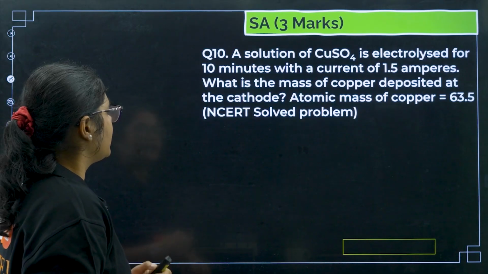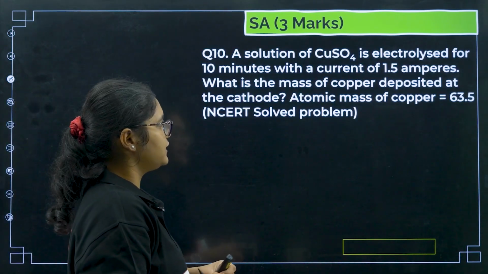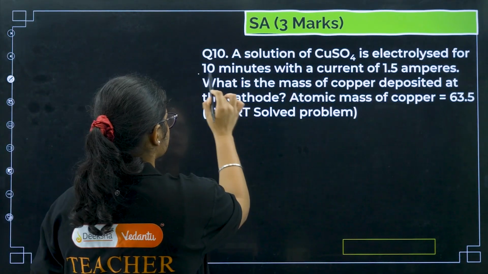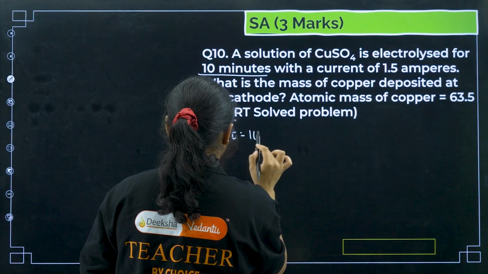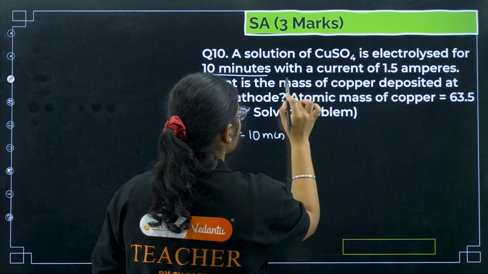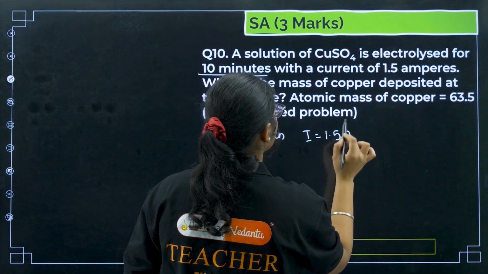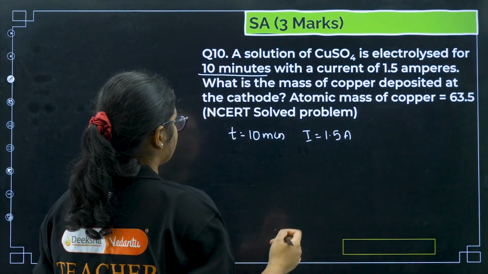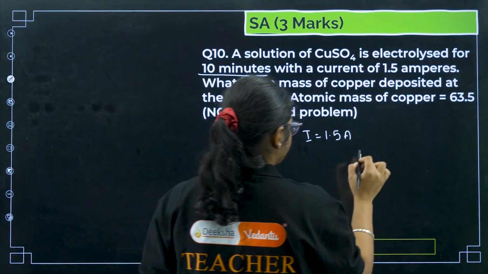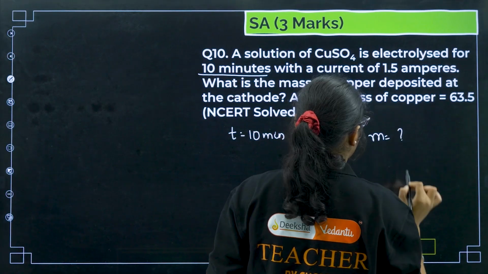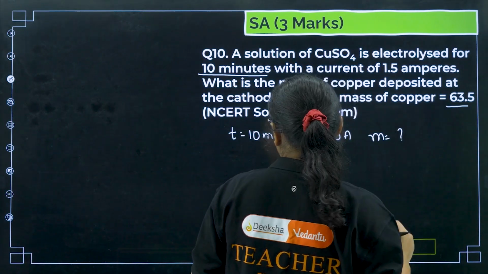Okay. Next, a solution of copper sulfate is electrolyzed for 10 minutes, with a current of 1.5 ampere. What is the mass of copper deposited at the cathode? You have to find the mass of copper deposited at the cathode. The atomic mass of copper is given.